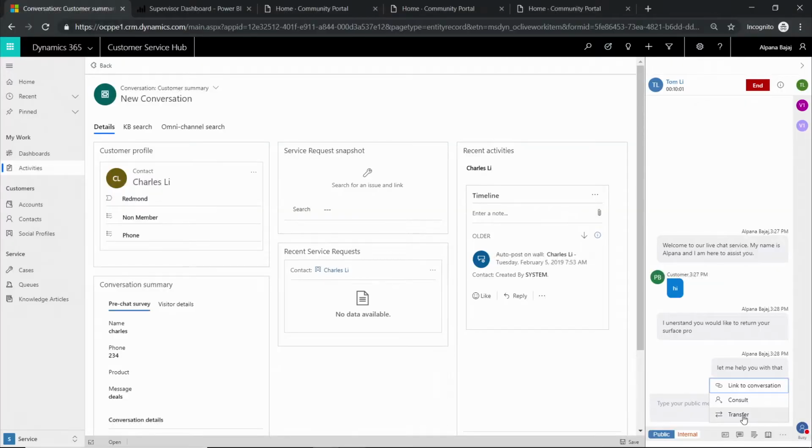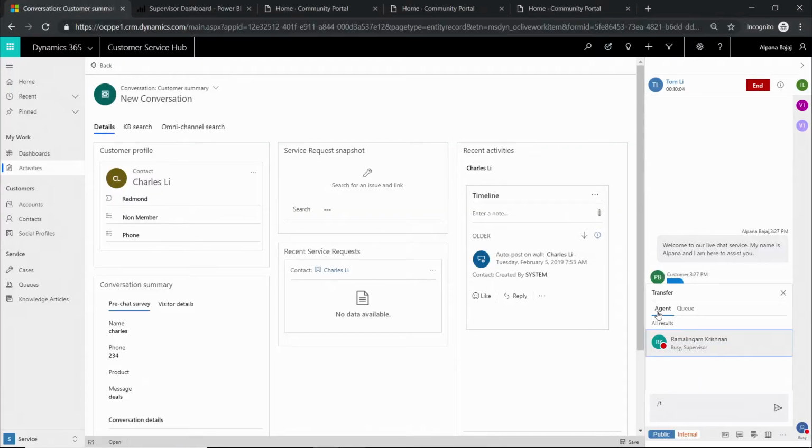Now, a lot of times, as an agent, I can answer those questions, but if I'm not a subject matter expert and if those questions are pertaining to different queues, I may want to transfer it to some other agent or to some other queue. So for that, we have capabilities like transfer and consult. When you click on the three ellipses, which are available at the bottom here, you can see that I have two options. Either I can transfer to an agent who is available in the same queue, who can help me out here, or I can transfer it to other queues just in case the question is not pertaining to this queue but to some other queue.